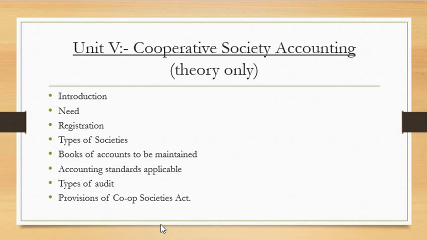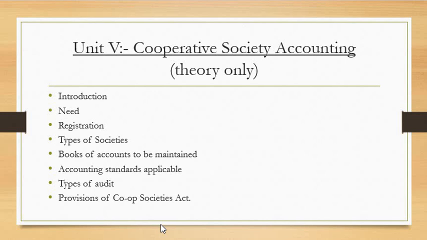Next, the fifth unit is cooperative society accounting. Here you're going to study only the theory part, wherein cooperative society accounting is done by a group of people, maybe around a group of 10, who come together and start a cooperative society with the intention of having economic growth.